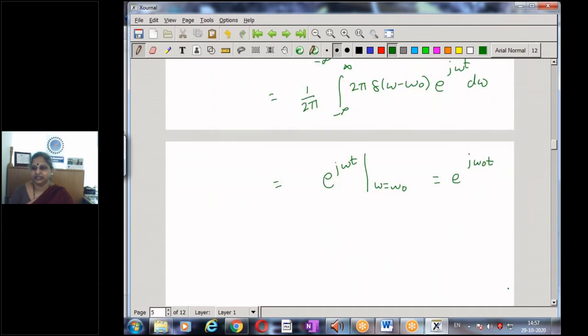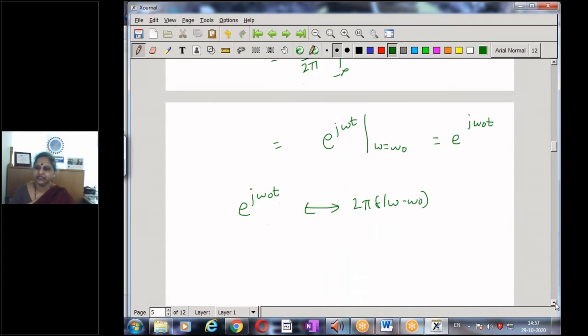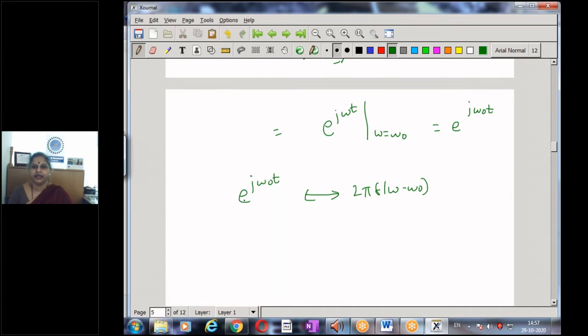So what's our result now? We have the result as e to the power of j omega naught t has a Fourier transform 2 pi delta omega minus omega naught. Now, this is the result we are getting, and let me extend this, since a complex exponential becomes difficult to imagine as a real example. We'll take one more example and translate it to something more meaningful.